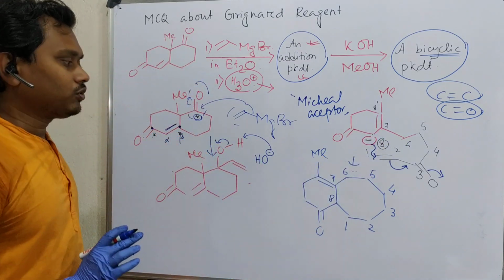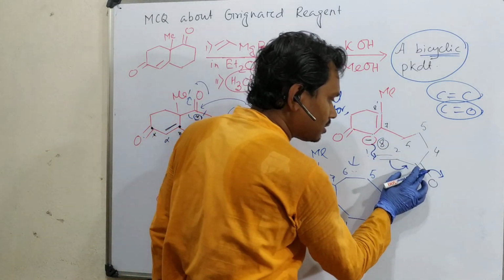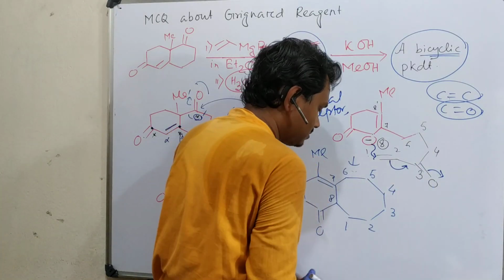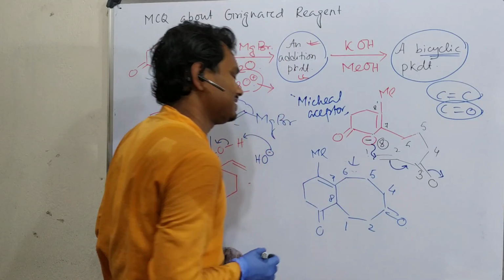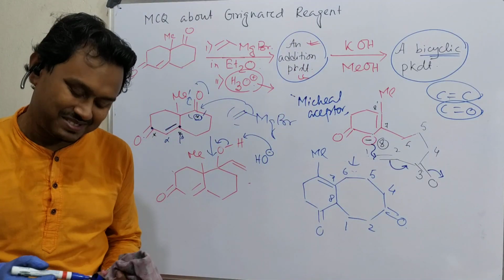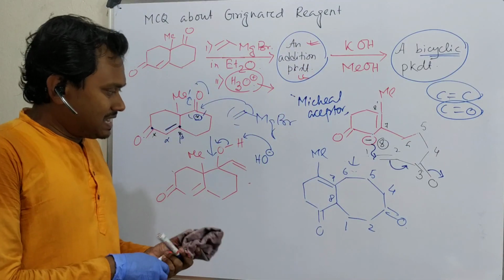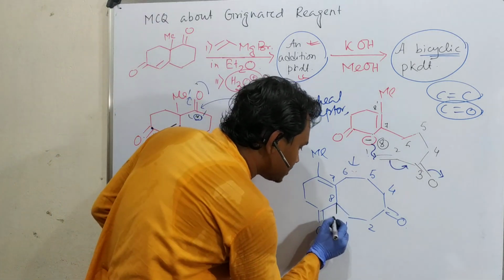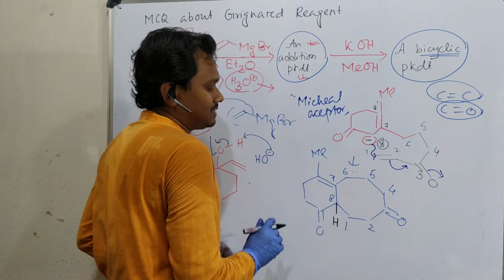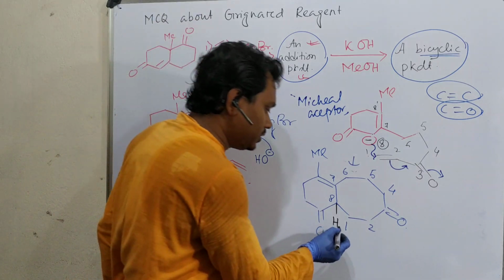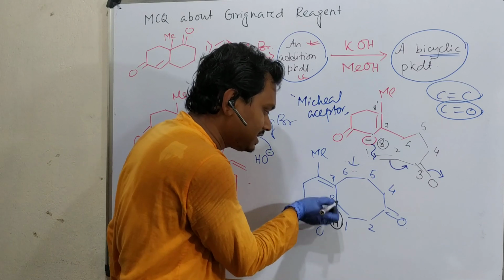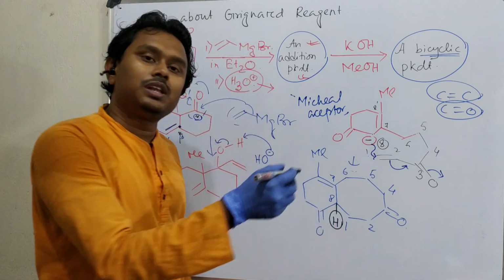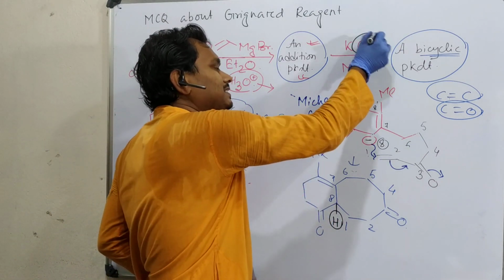Fine. Now the question: what is the position of the carbonyl group, C double bond O? 3 position. So let's draw 3. I have given one option like this, but it is also not the answer. Why? See, there is one hydrogen and this is a carbonyl group. So actually we know that the alpha proton of the carbonyl is acidic. Additionally it is vinylic also. So the medium is alkaline.